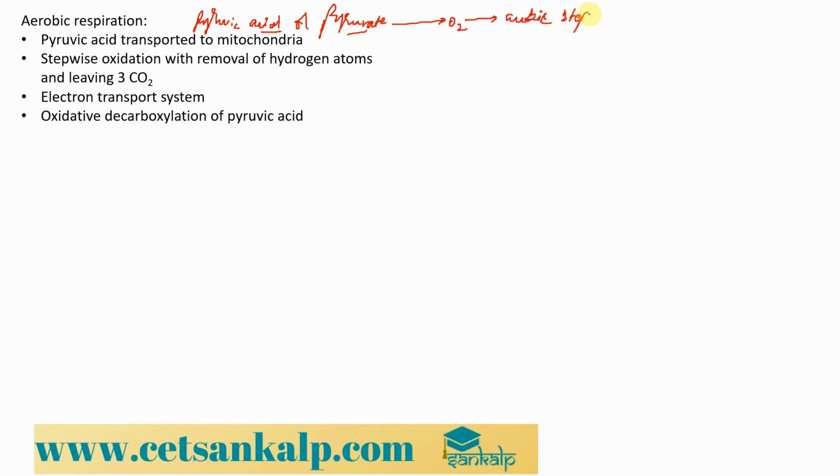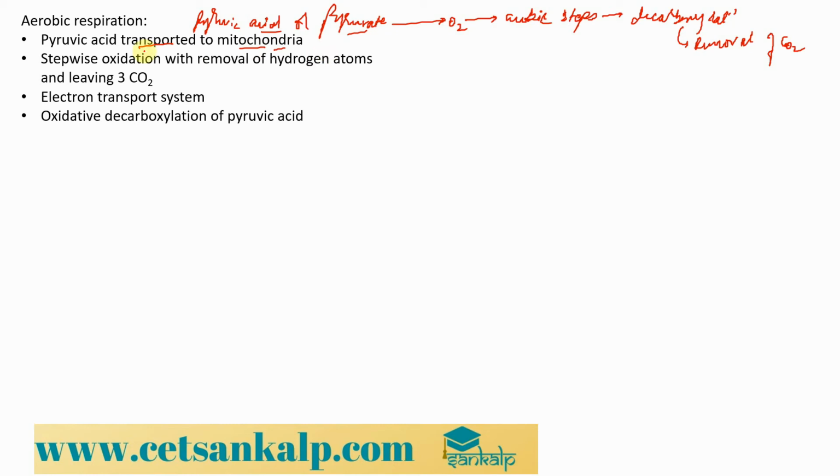Aerobic respiration steps give us decarboxylation, which is mainly the removal of carbon dioxide. For these decarboxylation reactions to occur, the pyruvic acid, or pyruvate, is transported to the mitochondria.